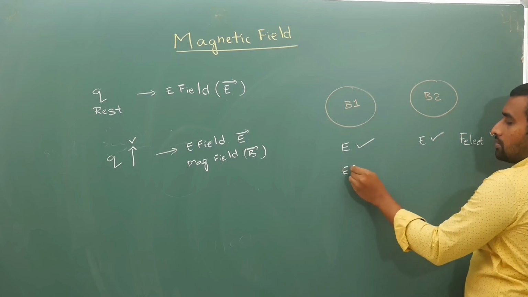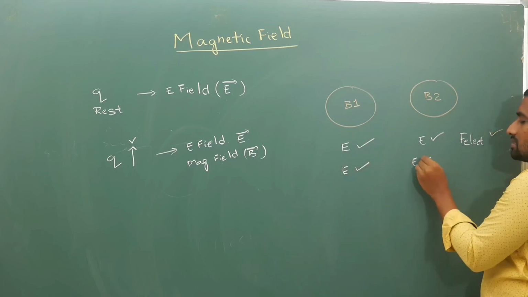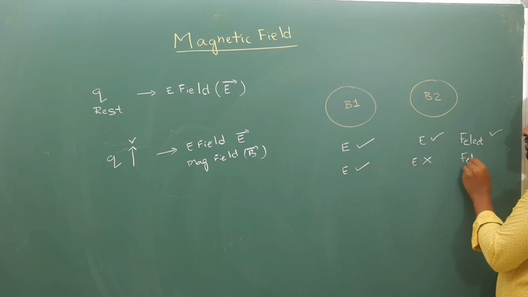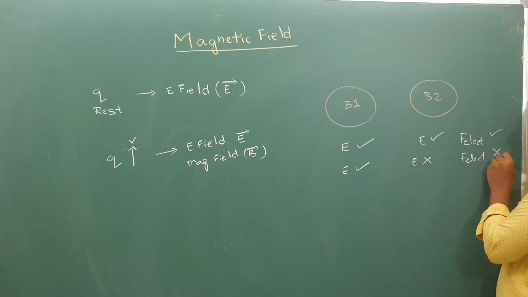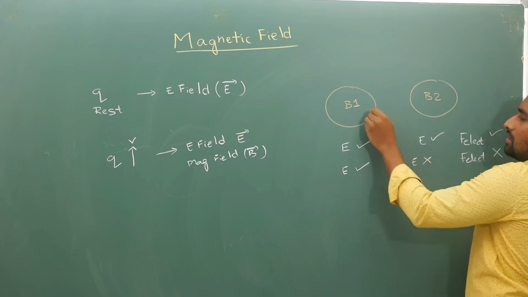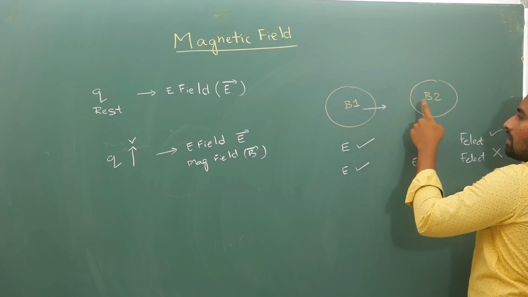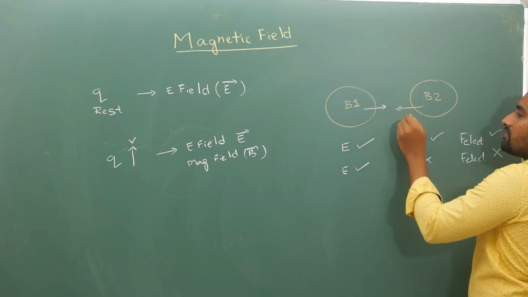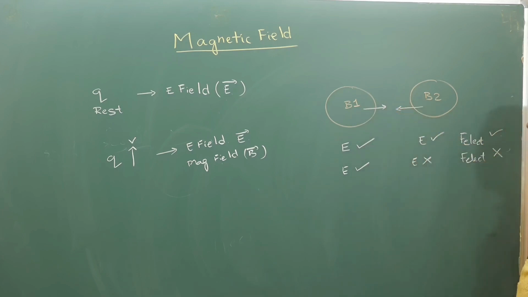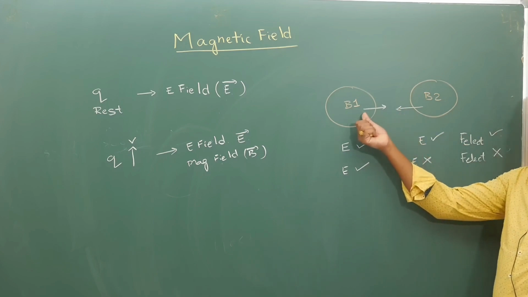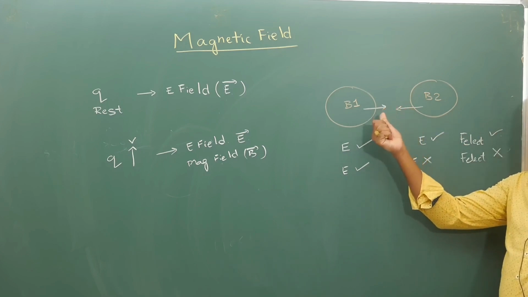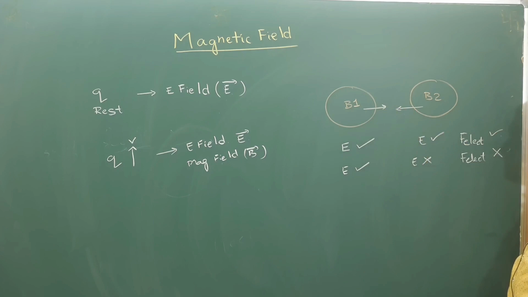If this produces electric field and this doesn't, then there is no electric force. Force is mutual. If this exerts a force on the other body, the other body also exerts force on this body.